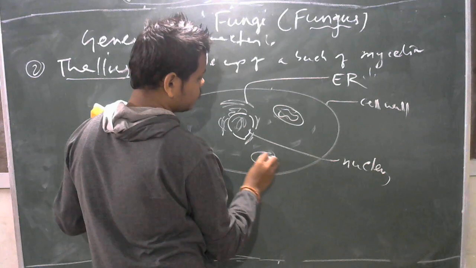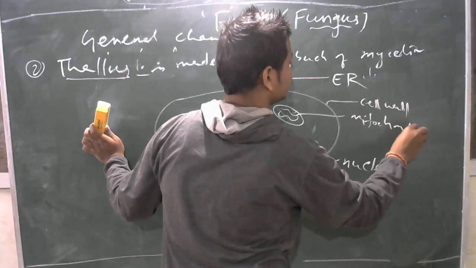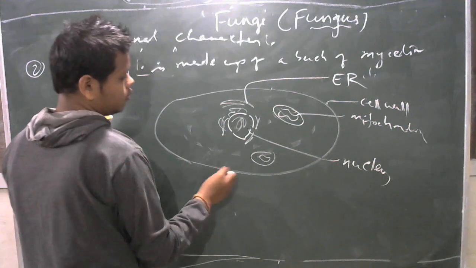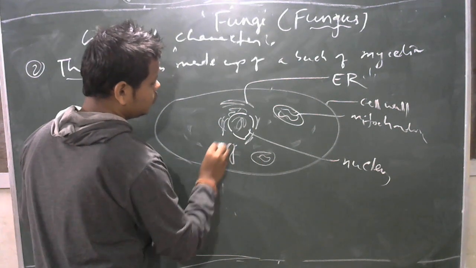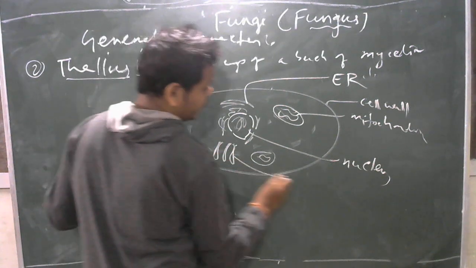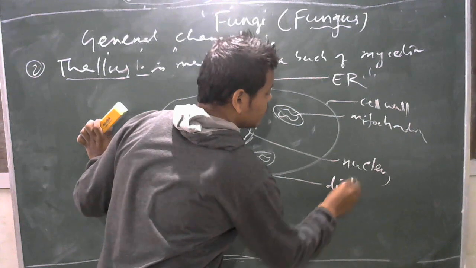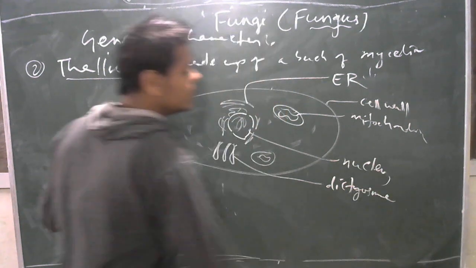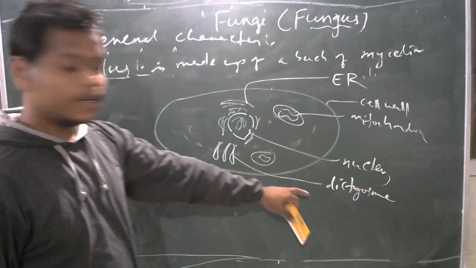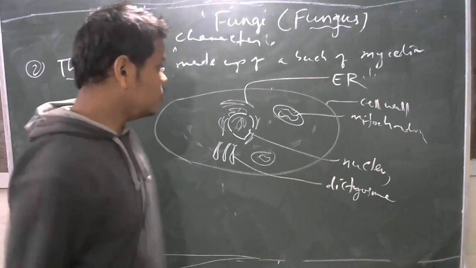Then, an important thing: the Golgi body in fungi is called dictyosome, like in plants. In plants, the Golgi body is called dictyosome, and like that in fungi also the Golgi bodies are called dictyosomes.